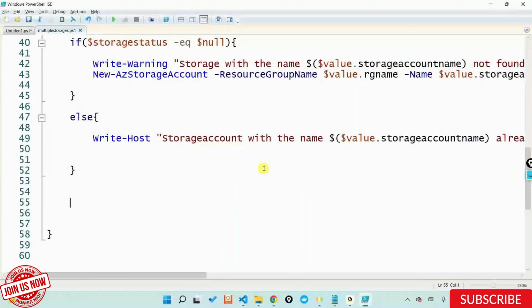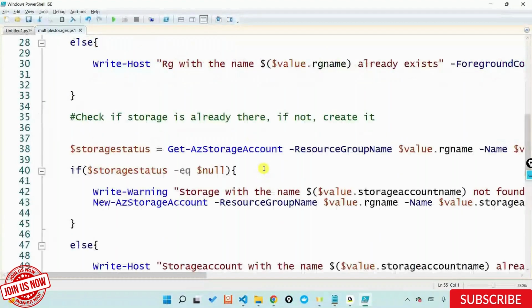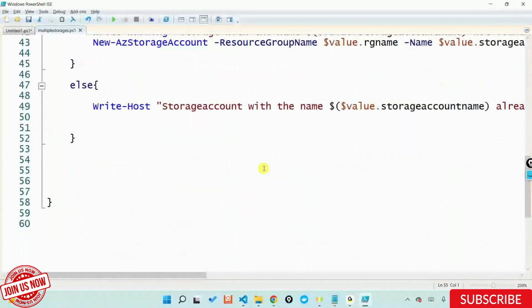Now the assignment for you all is this: I have written the script earlier to create the storage account. Can you do a container here? The same logic. If you are able to do one container, what if a team wants multiple containers? Can I also accommodate multiple containers inside it? This is something that I want you all to think on. Please work on it, and when we meet tomorrow, let me know what challenges you face.